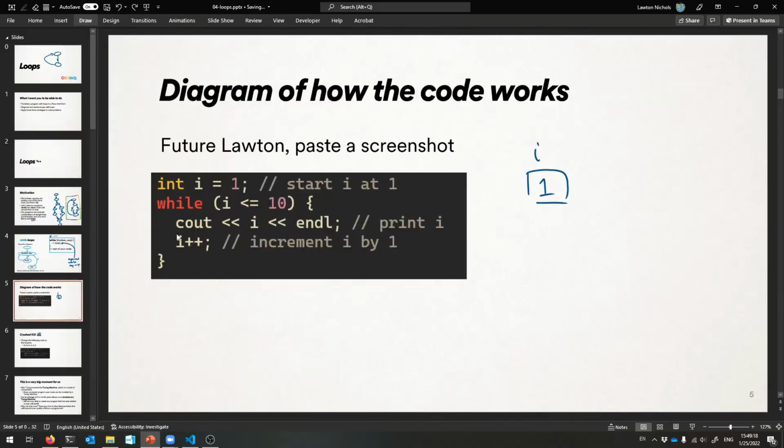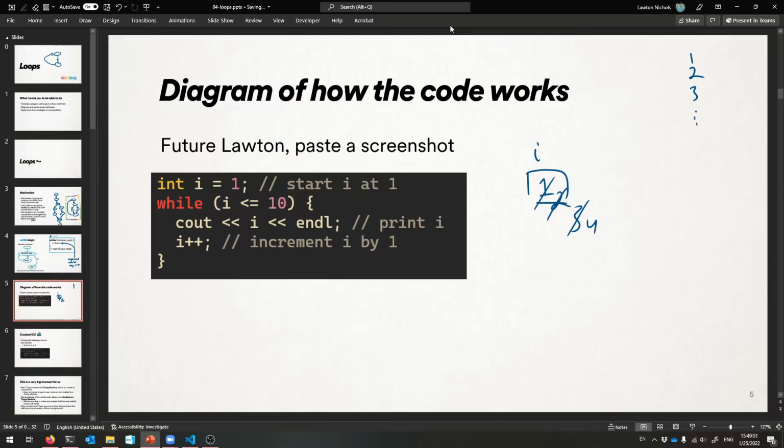Okay? So I starts out as 1. 1 is in fact less than or equal to 10. And so we're going to print our 1. That's what's going to happen. We're going to print our 1, and then we're going to increment I, make it 2. And then we're going to go back to check the condition. Hey, is 2 still less than or equal to 10? Yes, it is. So we're going to execute the body again, which involves printing our I, incrementing our I. 3. Same for 3. 3 is less than or equal to 10. Print it, increment it, make it 4.